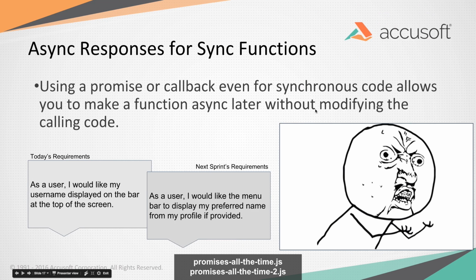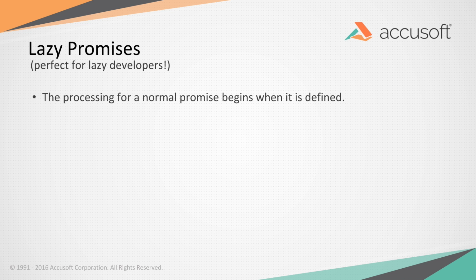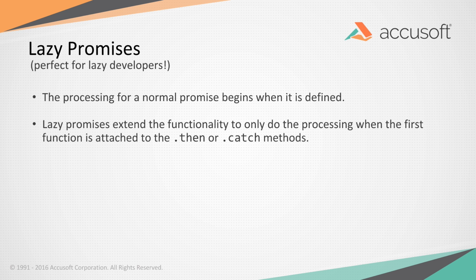Lazy promises. So for me and my team. Basically, for a normal promise, as soon as you define something as a promise, as soon as you call that promise function, it's going to evaluate. Whether or not you use the result, it's going to go ahead and process all that code, put it on the stack. Lazy promises extend that functionality. So basically, you can define the promise, but it won't actually execute until you try to call a .then or .catch on it. Until it actually needs the response, it's not there.